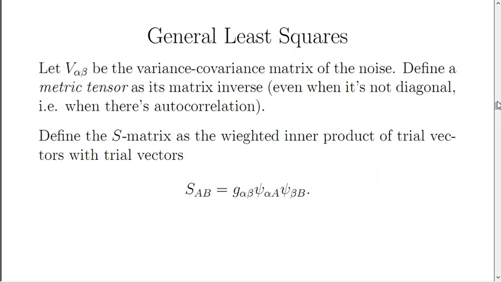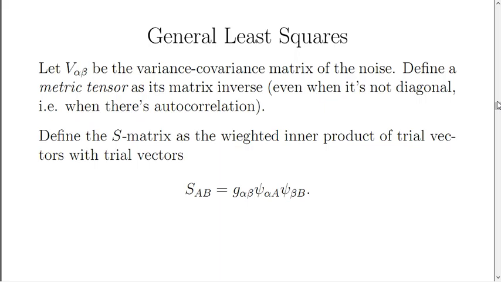Let's let V sub alpha beta be the variance-covariance matrix of the noise. Let's define a metric tensor as its matrix inverse, even when it's not diagonal, that is, when there's no autocorrelation. That's what we did with weighted least squares. We called it the metric tensor. We also called it the weight matrix. And it was diagonal because the variance-covariance matrix was diagonal.